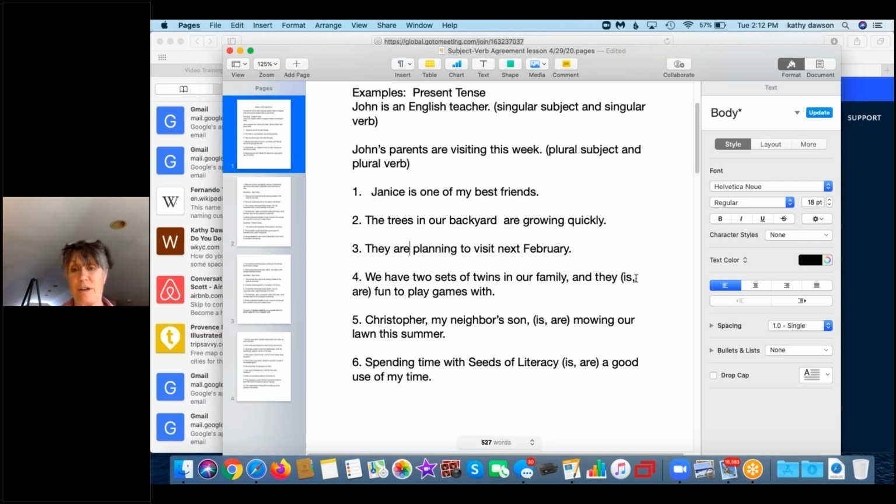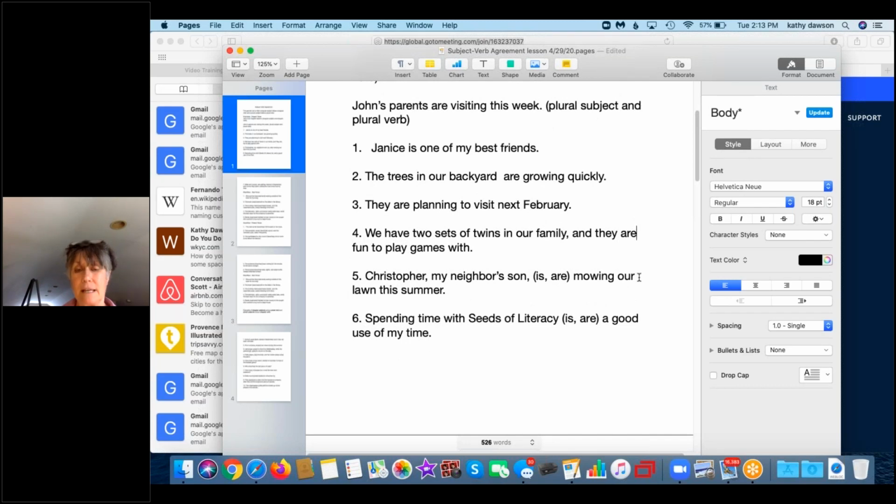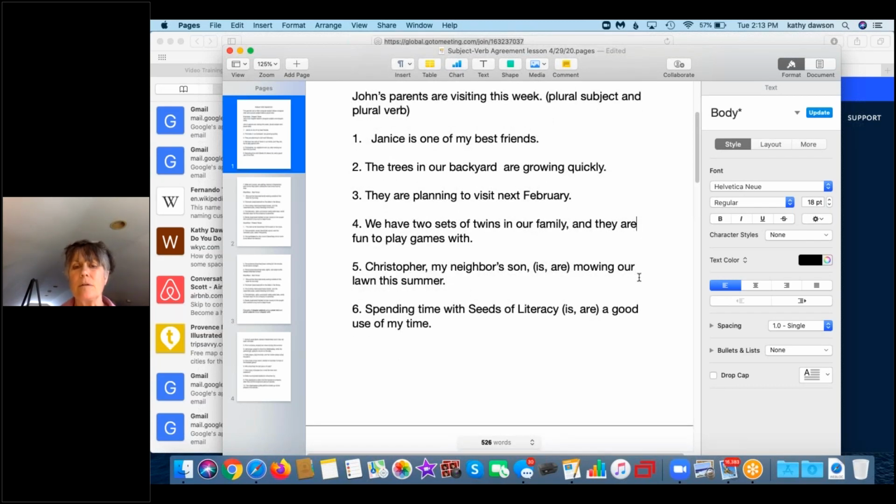They are fun to play games with, because they is a plural, more than one person subject, and are is a plural verb. Number 5, Christopher, my neighbor's son, is mowing our lawn this summer, or Christopher, my neighbor's son, are mowing our lawn this summer. It is, because Christopher is one person, and that is a singular subject. So that goes with is, which is a singular verb.